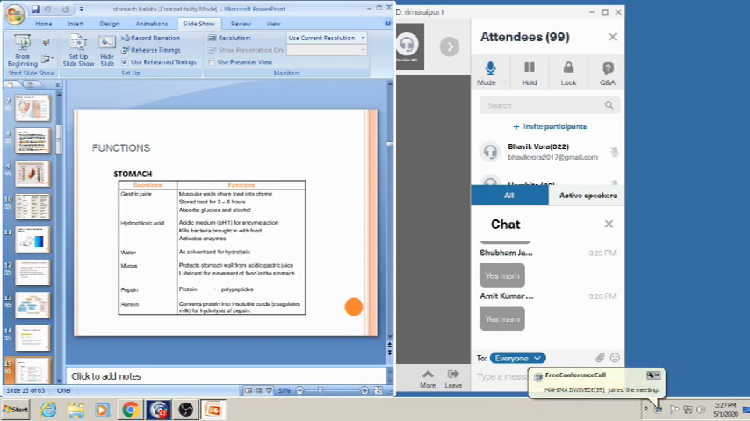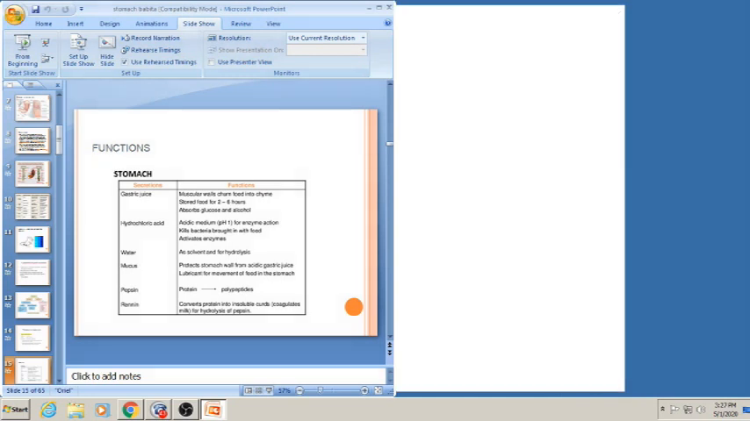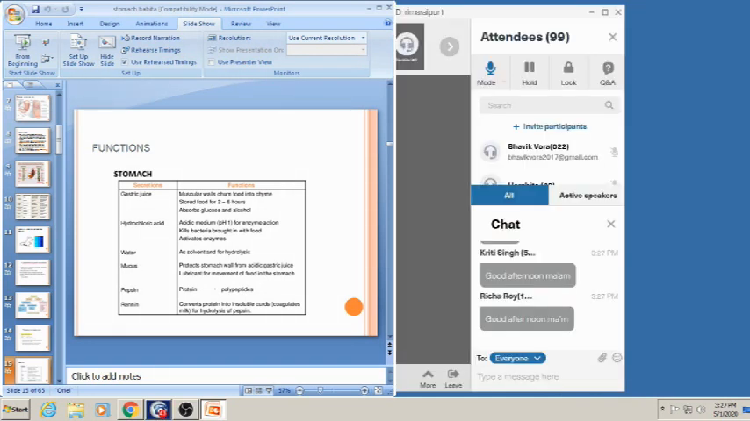helpful for the acidic environment, and some enzymes act only in the acidic environment. Water acts as a solvent and for hydrolysis, and mucus protects the stomach wall and acts as a lubricant for movement of food in the stomach. Pepsin is helpful for protein digestion into polypeptides. Rennin converts protein into insoluble curds and coagulates milk for hydrolysis by pepsin.